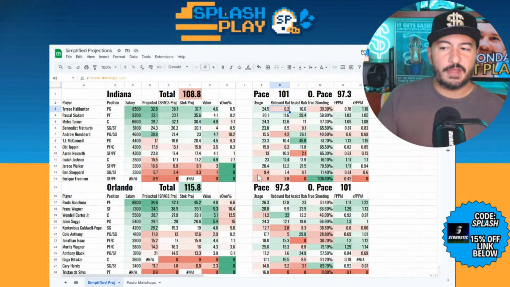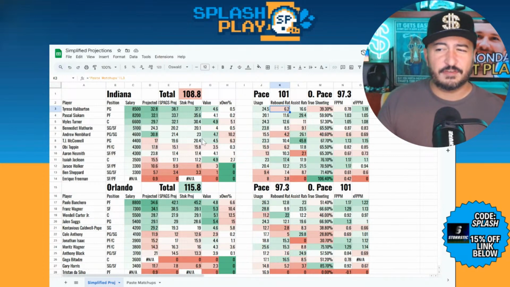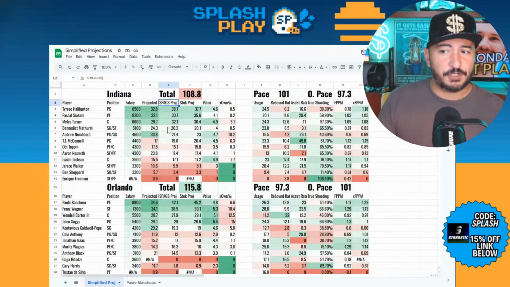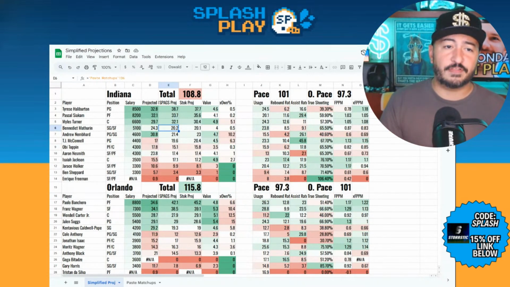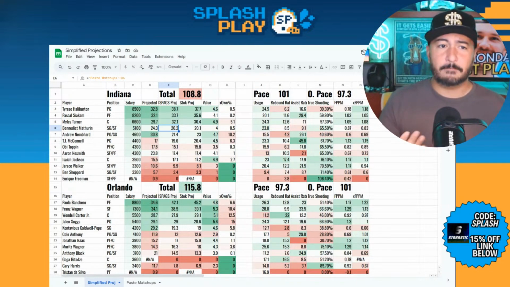Indiana today, 108.8 implied points. Orlando, 115.8. In this game, nothing stands out too much. You can see my value metrics here basically relative to my projection. This is my projection on the screen. And the way I build my projection, basically use data from Basketball Reference. I use minutes from Stokastic, put those two things together, basically reflecting on players' per 100 possession performance. And I'd use that balanced out against the Vegas total.